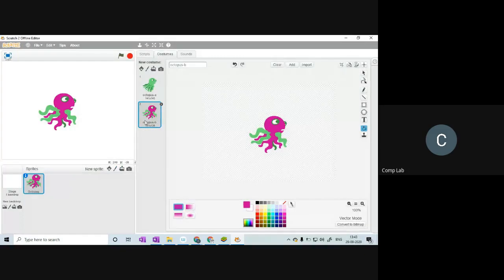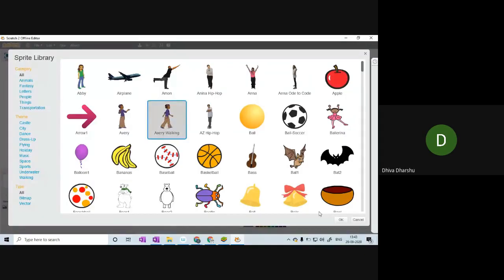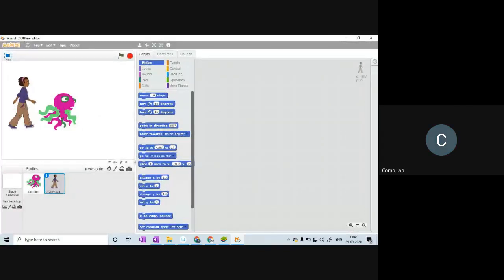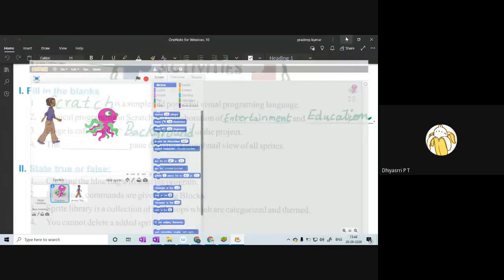So here let me add some sprites. Here I have two sprites. Where can I see a thumbnail view of all the sprites? What is this area called? That is the answer. Can anyone tell me the name of this area right here? This is the stage. This is the sprite pane. Someone said the answer.